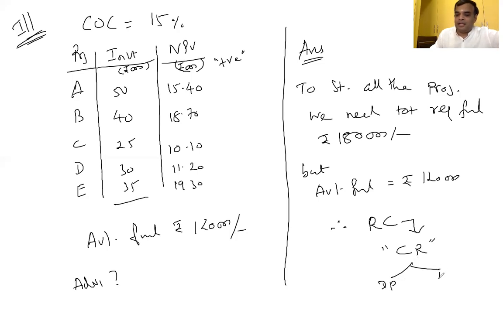Divisible and indivisible projects. If partial investment is possible, it is divisible; if not possible, it is indivisible. That will be given in the question paper itself. Shall we solve both methods, possible and not possible? Yes, sir.